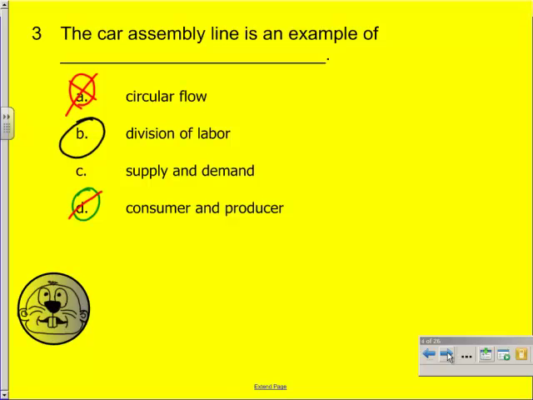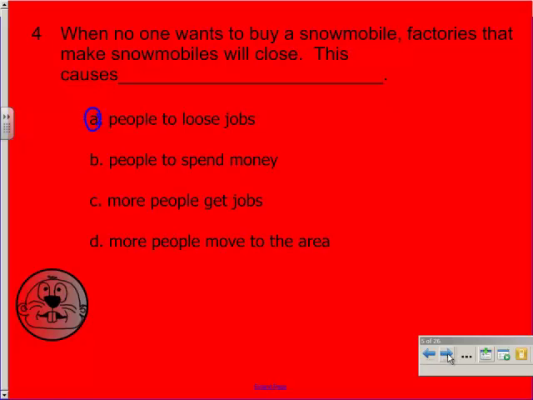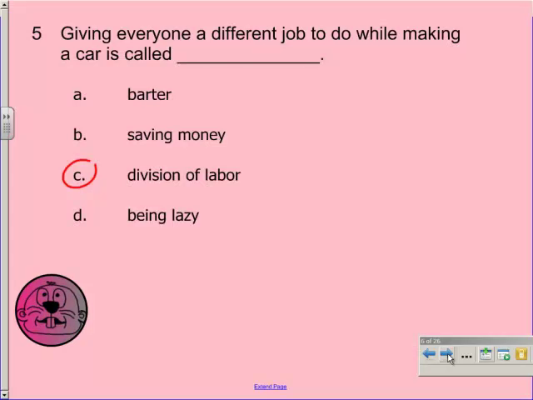The car assembly line is an example of division of labor. The reason for this is because each person has their own job of putting things together on the car. So the assembly line is an example of division of labor. 4. When no one wants to buy a snowmobile, factories that make snowmobiles will close. This causes people to lose their jobs.